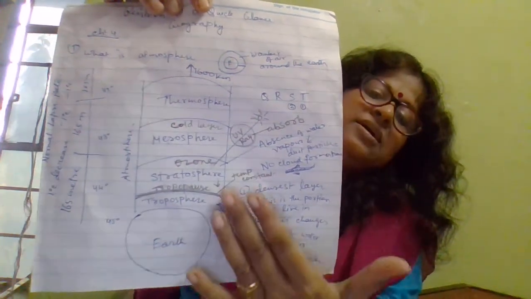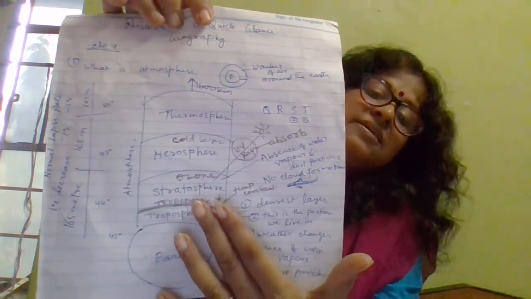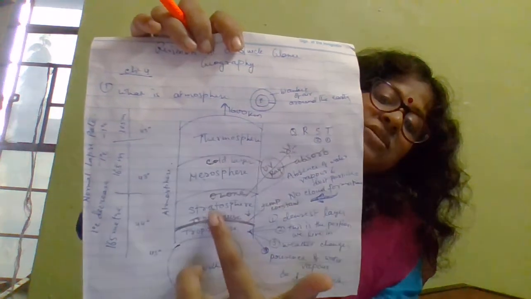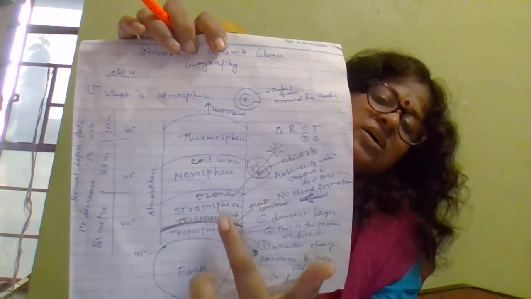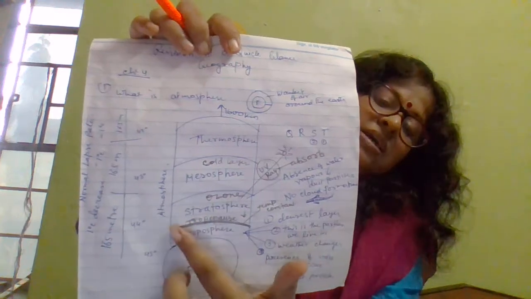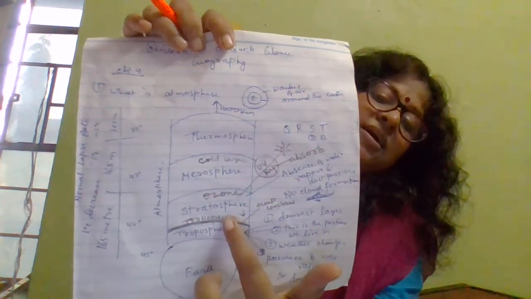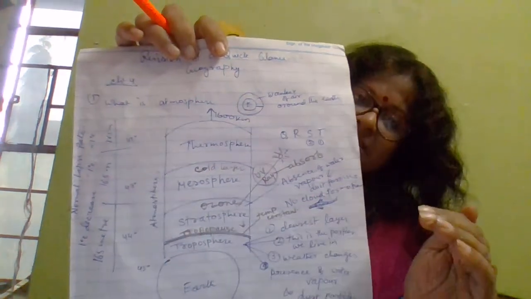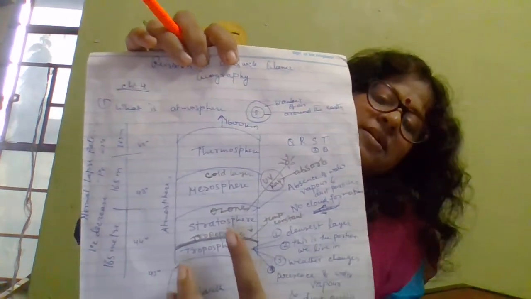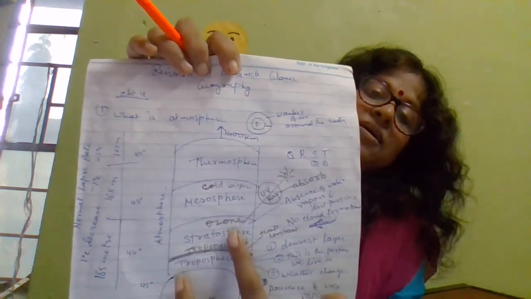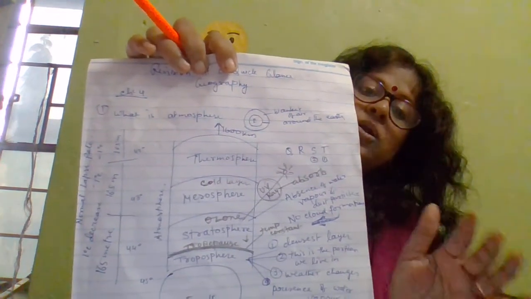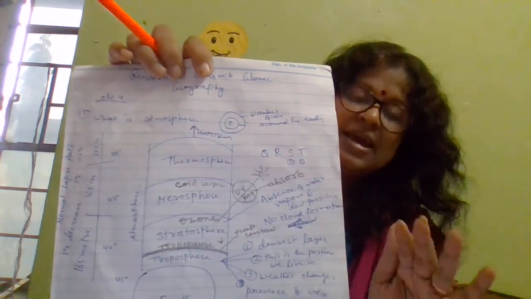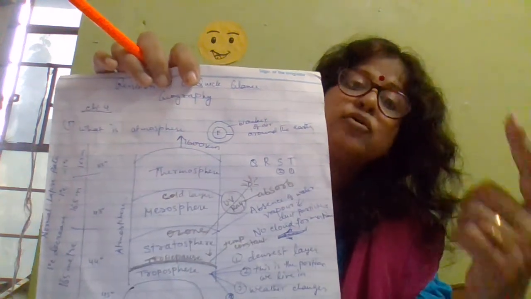Then we go to the next layer, that is stratosphere. The line which separates troposphere and stratosphere is called tropopause. Here temperature remains constant. Then in stratosphere, no water vapor is found, so clouds do not form and visibility is the finest.